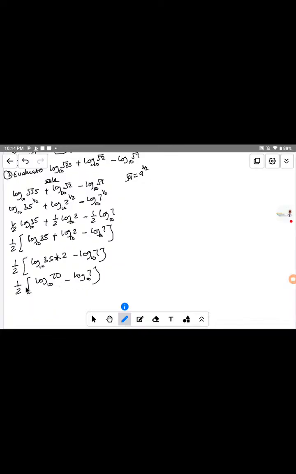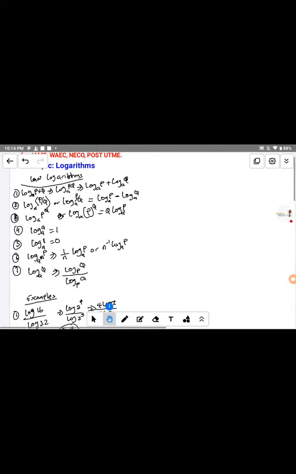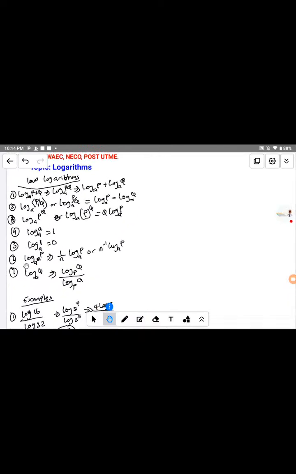If you look at it now, this will give us division. According to the division law of logarithms, we change to minus. If you look at the second law I wrote here, log base a of p divided by q gives log base a of p minus log base a of q.